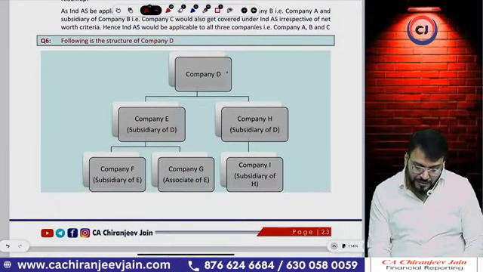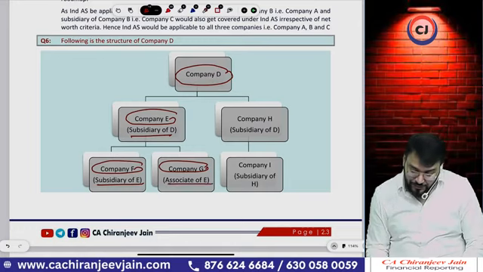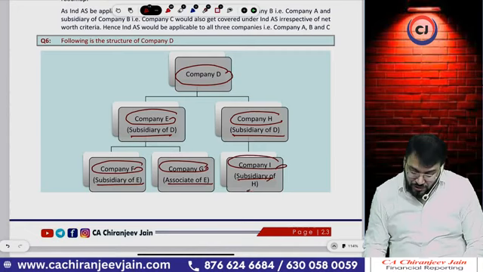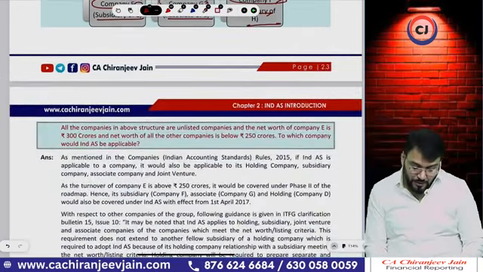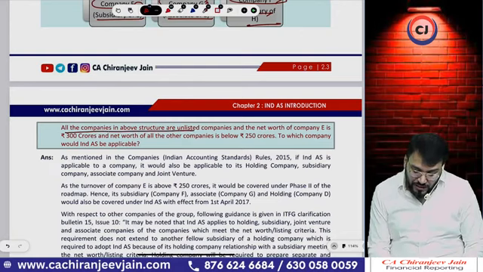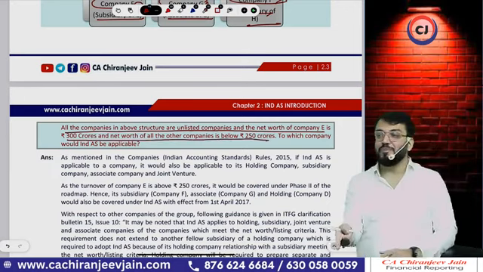Following is the structure of Company D. Company E, subsidiary of D. Company F, subsidiary of E. Company G, an associate of E. Company H, subsidiary of D. Company I, subsidiary of H. I hope you have understood the flow chart. Now what they have given: all the companies in the above structure are unlisted, and the net worth of Company E is 300 crore, and the net worth of all other companies is 250 crore. This was my example, whatever I created.